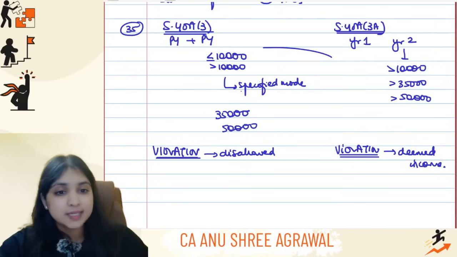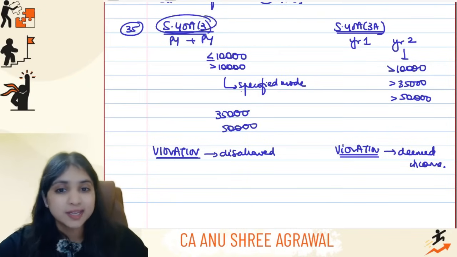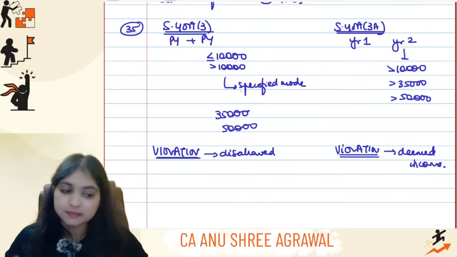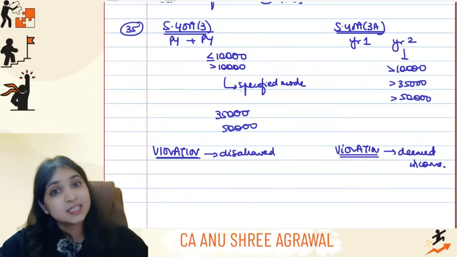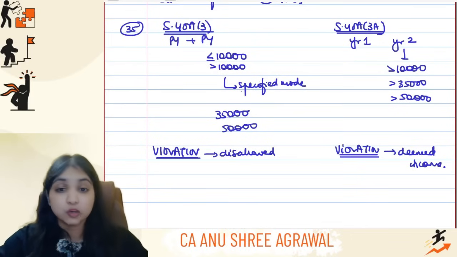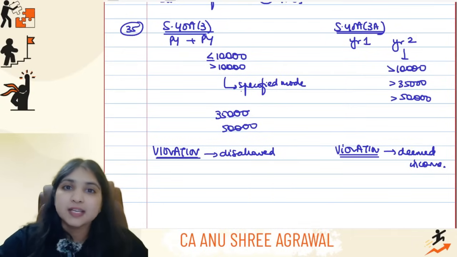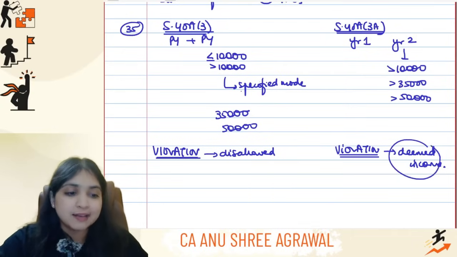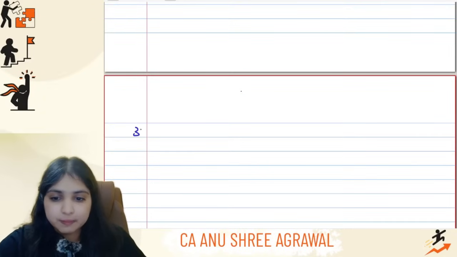Okay. So the limits are the same. The mode is the same. The only thing is, in 40A subsection 3, I incurred the expense in the previous year and I am making payment also in the previous year. But in 40A 3A, I incurred expense in year 1, but I am making payment in year 2. In 40A 3, if there is a violation, I will disallow the expense. In 40A 3A, if there is a violation, I will tax it as if it is income under PGBP. Okay, then listen to my next point, my point number 36.